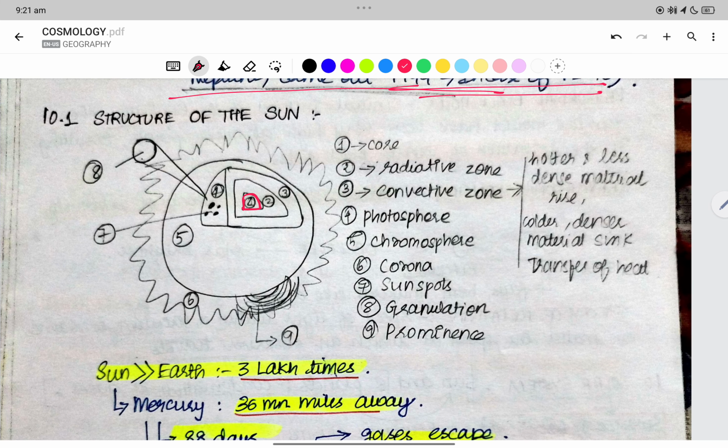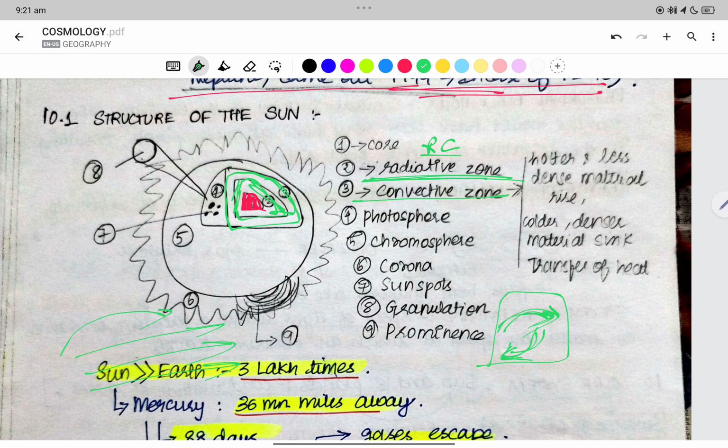Then the structure of the sun. First we have the core, then the radiative zone, then convection. Radiation is where it radiates light, whereas convection is the movement of the particles in a liquid.